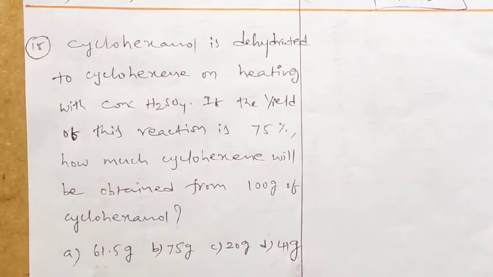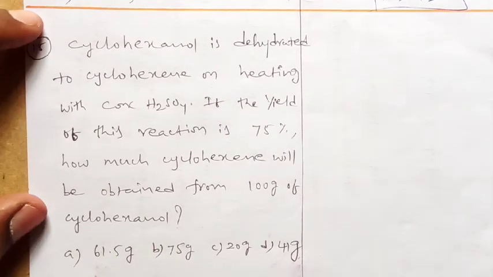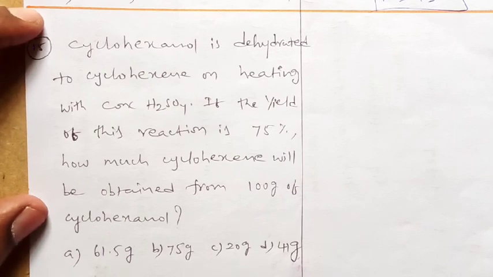Now look at question number 15. It is also one of the important models. Cyclohexanol is dehydrated to cyclohexene on heating with concentrated H2SO4. If the yield of this reaction is 75%, how much cyclohexene will be obtained from 100 grams of cyclohexanol?